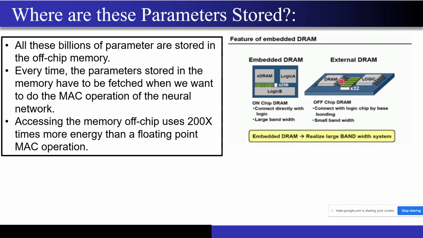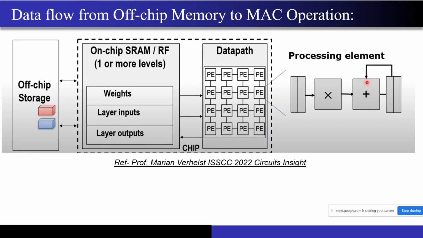So you can clearly see how inefficient this process is, right? I'm consuming 200 times more energy just to access my parameters stored in the DRAM compared to the multiplication, that is the processing operation that I'm doing. So this is what I want you to understand. And now we will go from here, and you will start getting all the links. You have your off-chip memory, that is the DRAM that I told you. You have your on-chip memory in the processor, and you have your processing elements all over here.